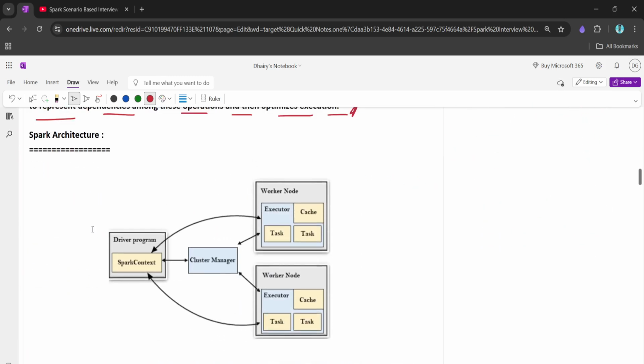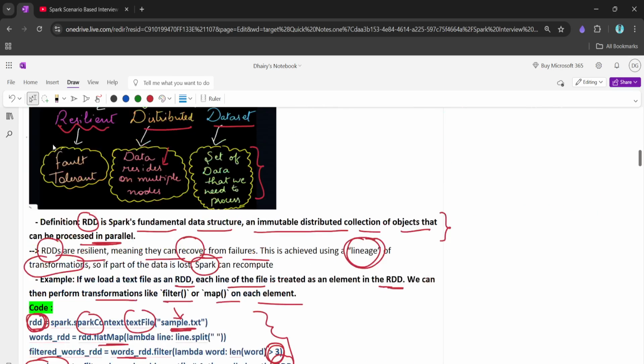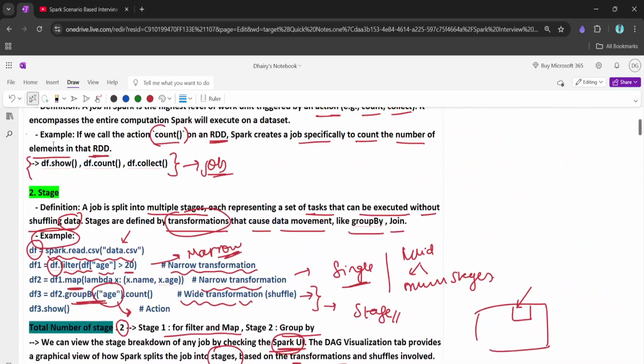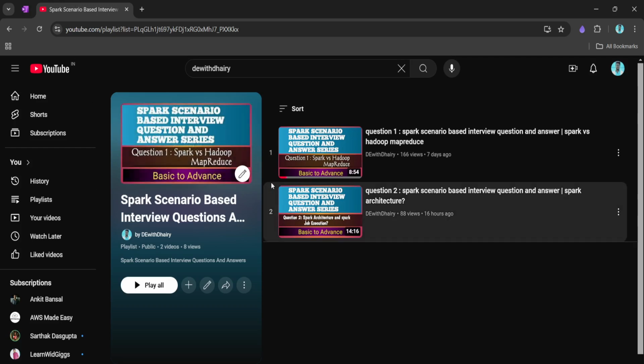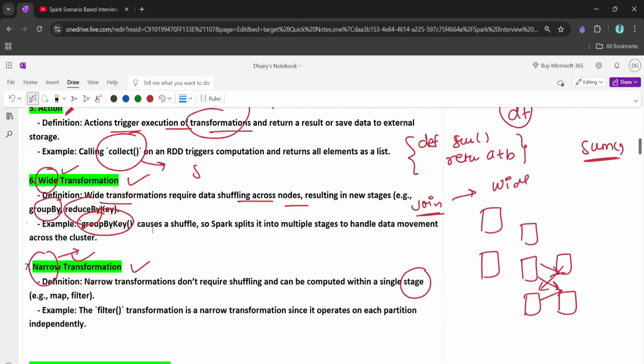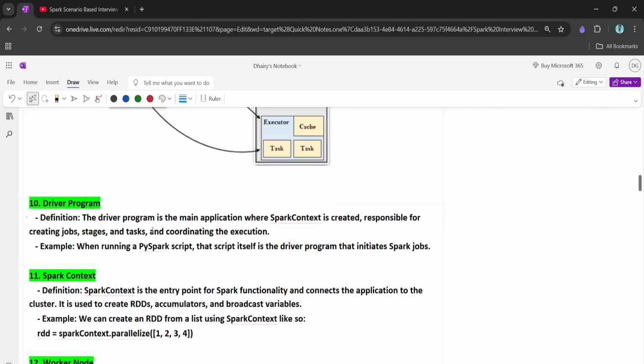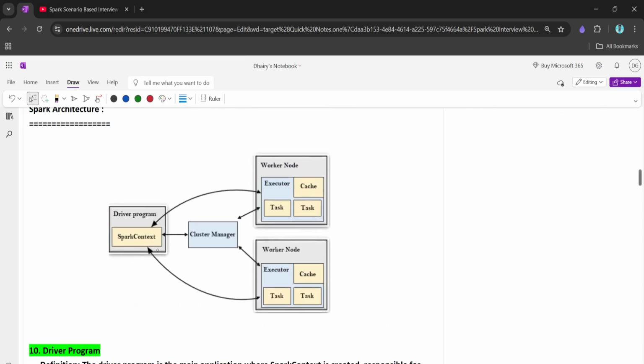Now let's see some questions on the Spark architecture. I think we have covered this in our previous video. If you have not seen our previous video, I would like to tell you that we have already created it, so you can go and watch it. So this is the Spark architecture. Here you can get questions on what is the Spark driver, what is Spark context, what is the cluster manager, what is a worker node, what is an executor. And the task we have already discussed.